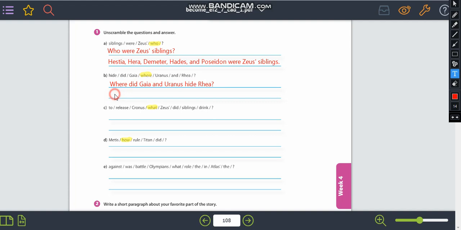So where did Gaia and Uranus hide Rhea? They hid her. The simple past form of the verb hide is hid, so they hid her. I'm using her to replace Rhea. They hid her on the island of Crete.